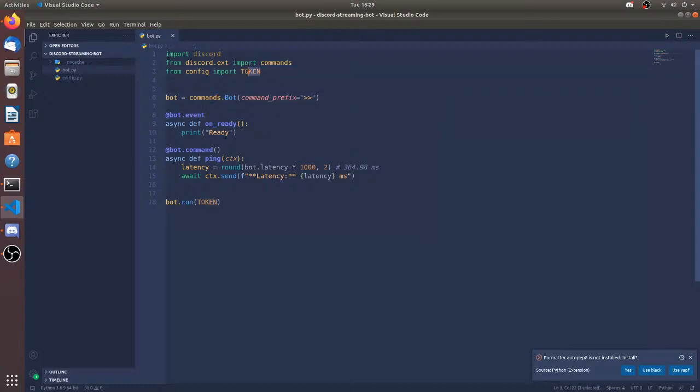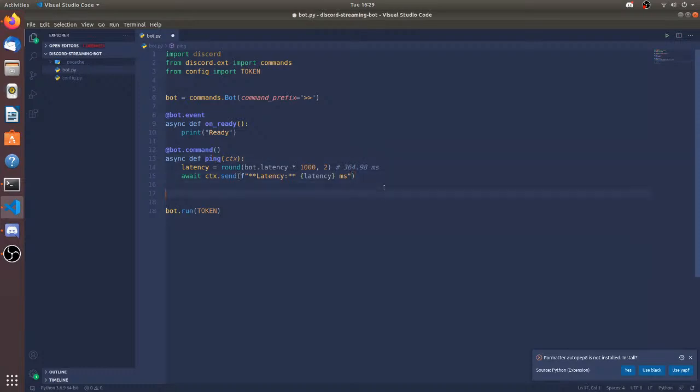So then I'm importing the token variable from the config file since I don't want to show anyone the token, so they cannot run the bot while I'm streaming and mess up my server, since I gave the bot admin perms so anybody can crash my whole server. Now I have made a bot object with commands.bot, and this is the command prefix. Now when the bot gets ready, it's going to be printing this, and when I type the ping command, it's going to be doing this.